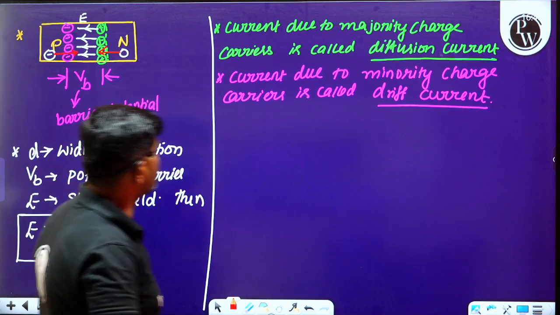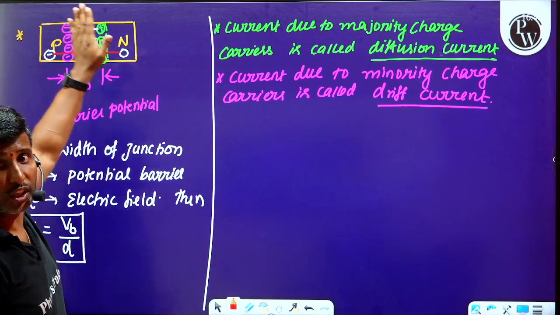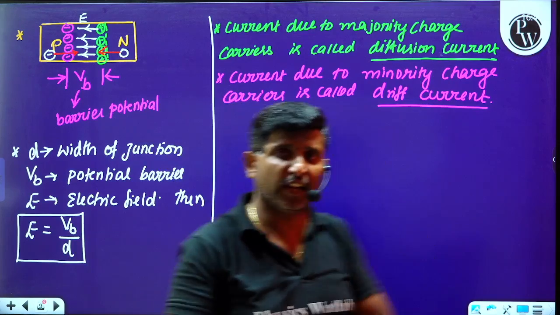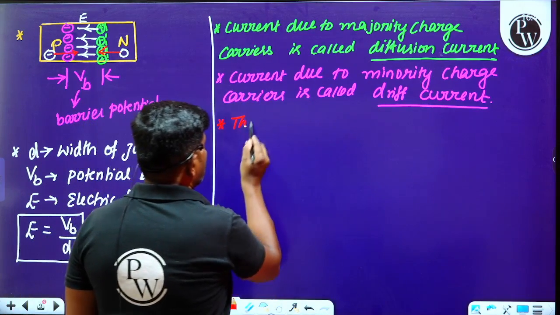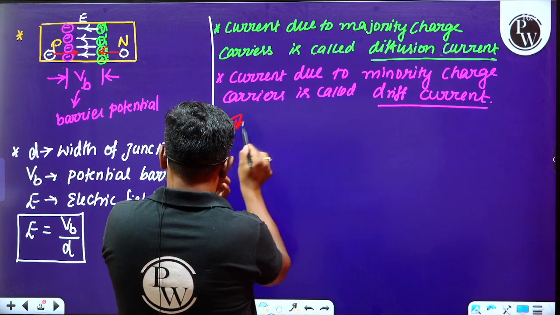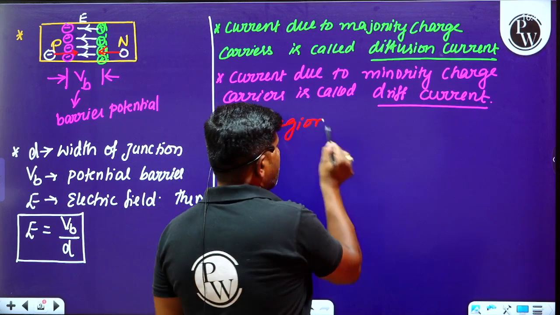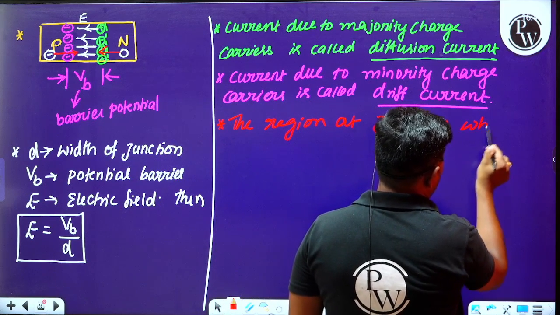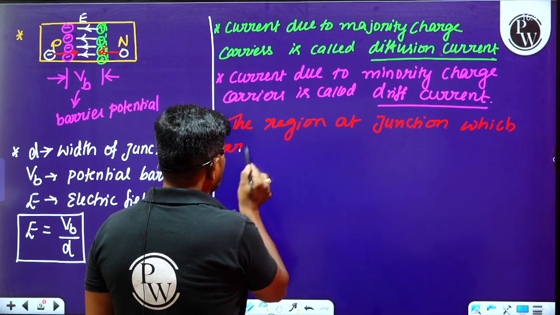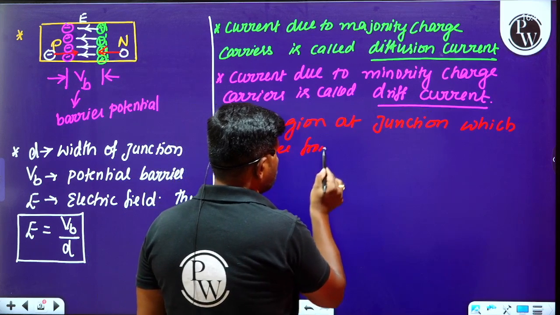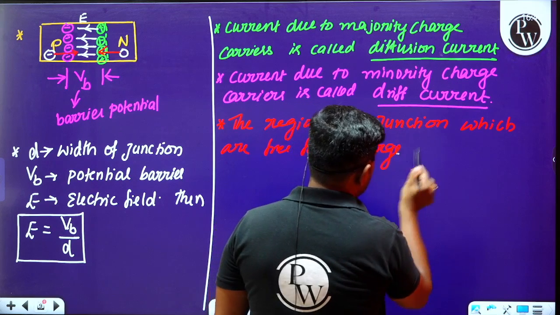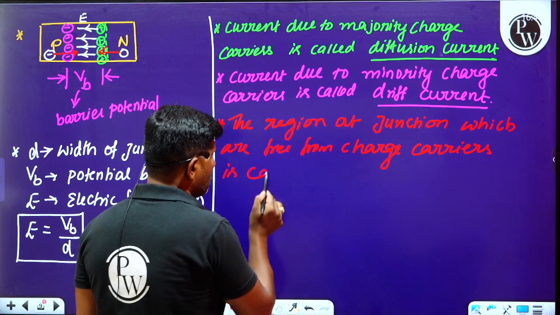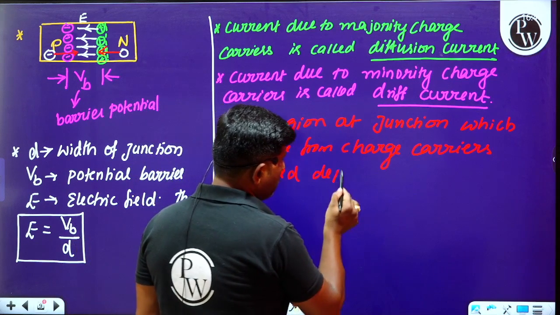And one more thing, observe this. The region at the junction which is free from charge carriers is called the depletion region.